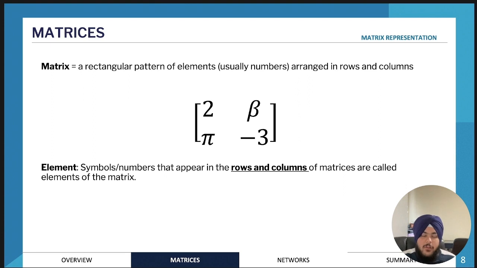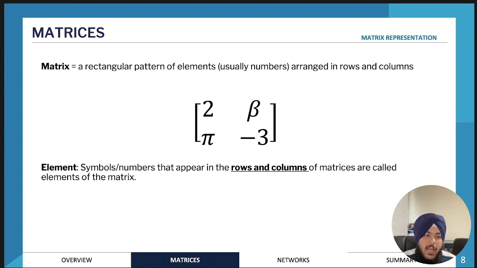So matrices are essentially just another way of representing information. And that's what we're going to really look at throughout the whole lecture. So when we move on to networks, you'll see that networks are also another way of representing information.